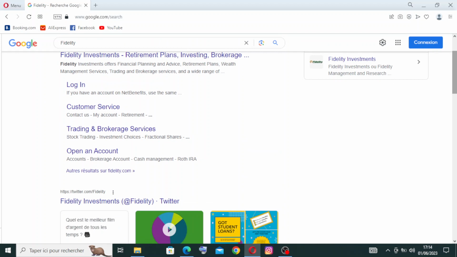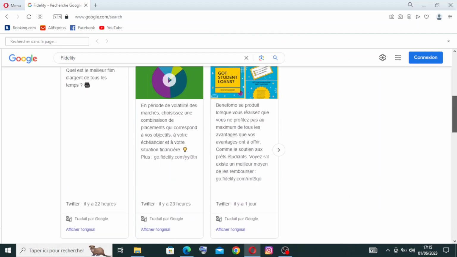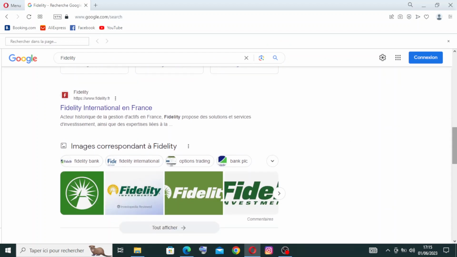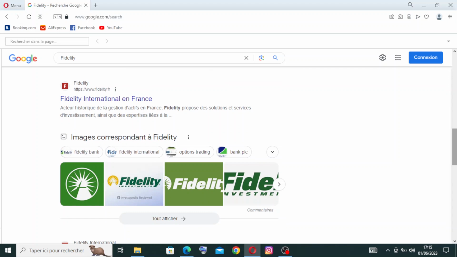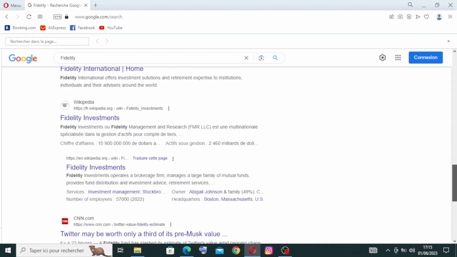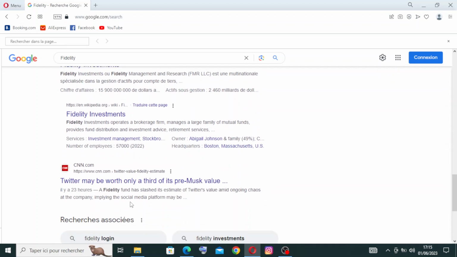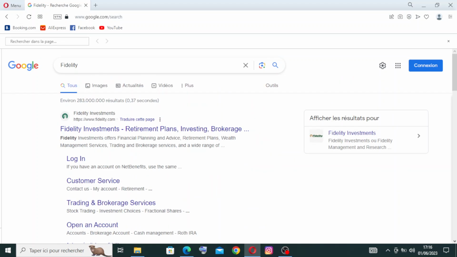I have the official site and the page on Twitter, and also I have this website over here, which is also for Fidelity, but this is here as the official one. And I have the definition on Wikipedia, and also this one here, the similar websites. We need the official one, that means the first one, Fidelity Investments, Retirement Plans, Investing and Brokerage. We need to click over it.